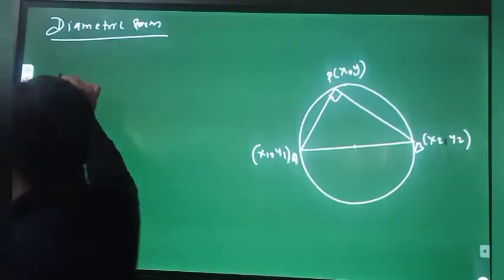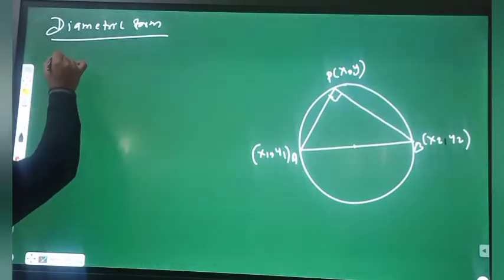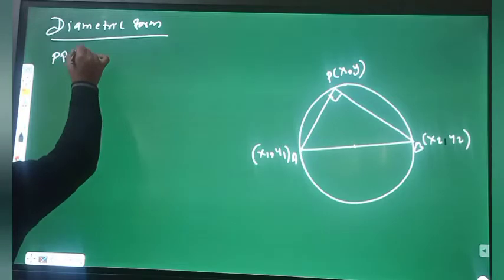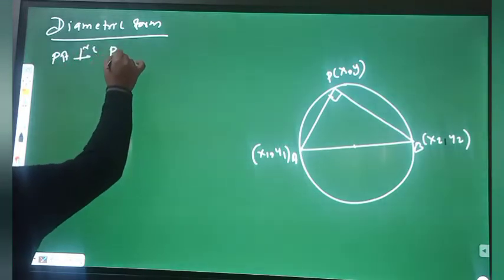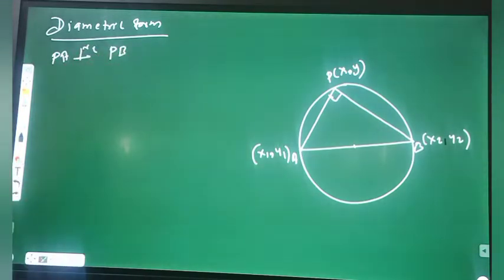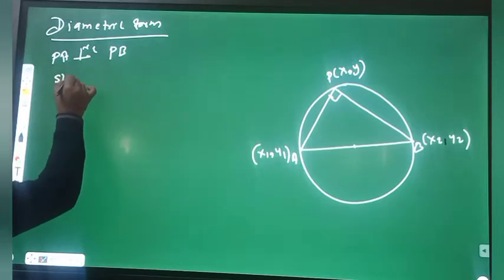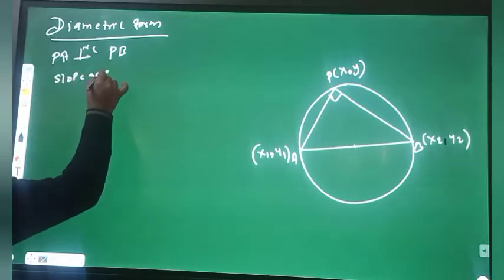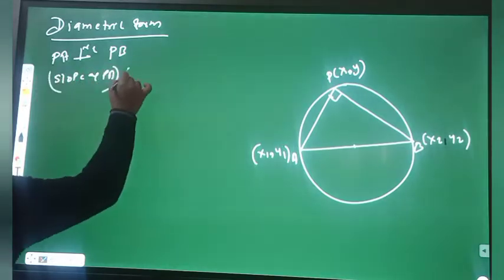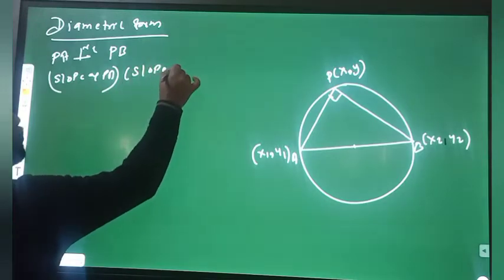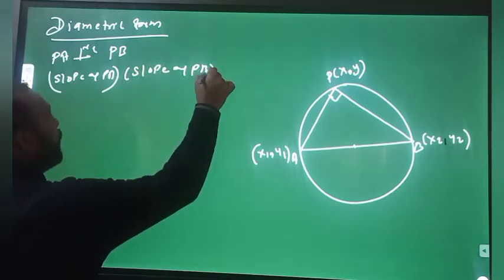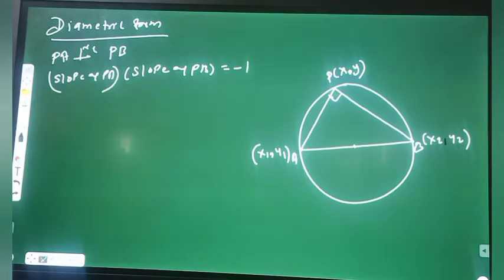So we know that PA is perpendicular to PB. So slope of PA into slope of PB is equal to -1.